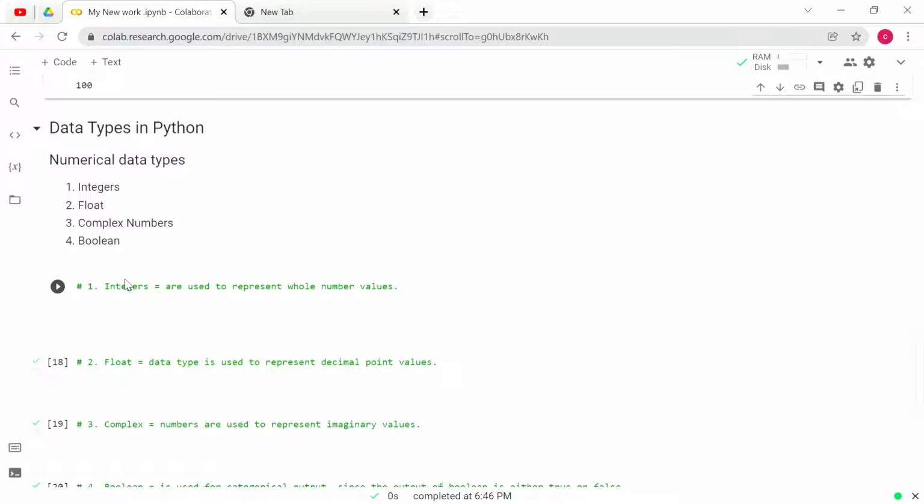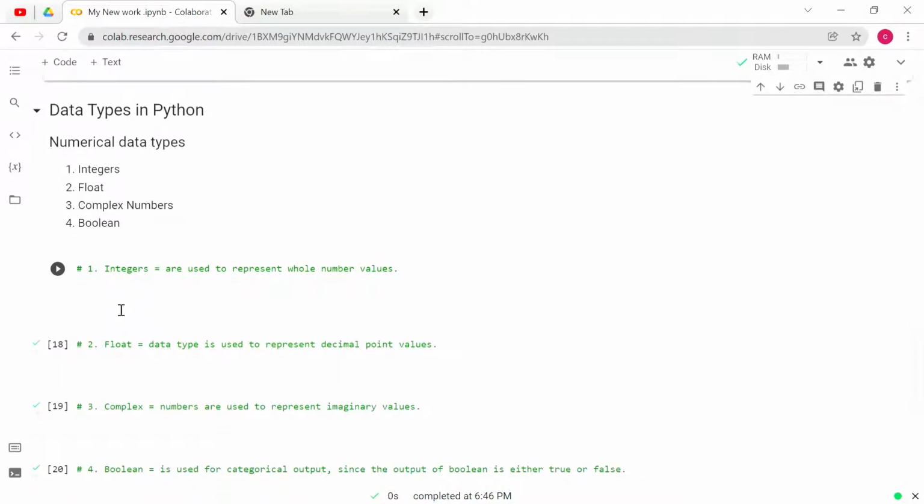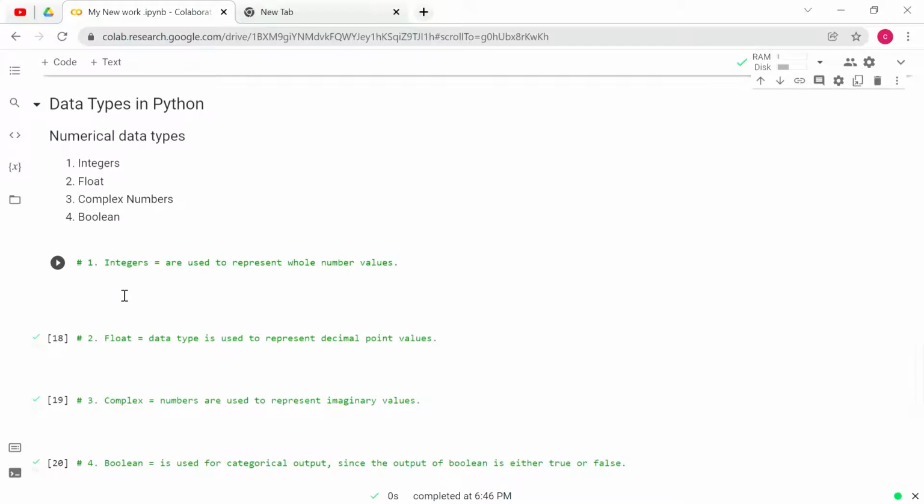Other than these numerical data types, there are also other data types like strings and so on. Let us see them in next classes. Today we are going to discuss only numerical data types. So let us see each one by using examples.